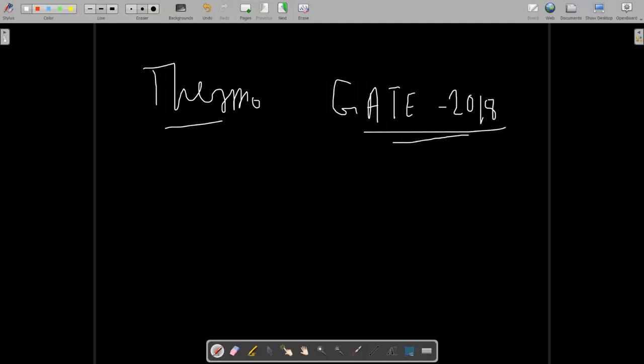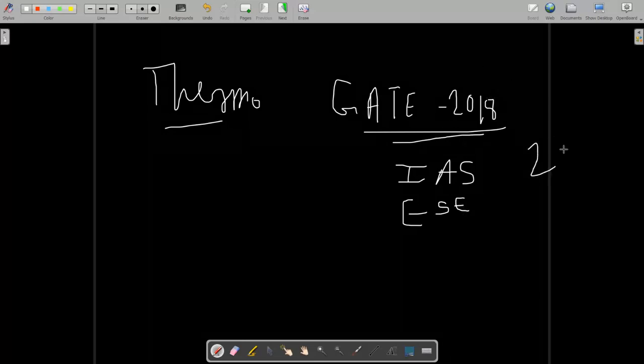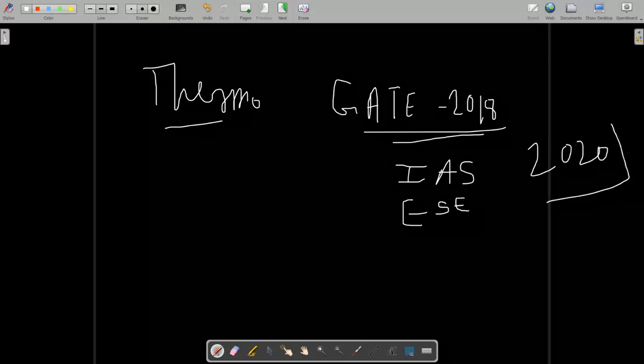Not only for GATE, but if you will give the IES exam as a mechanical optional, ESE prelims, a similar kind of question, but with some modification, has already been asked in GATE 2020. So this is very fundamental.